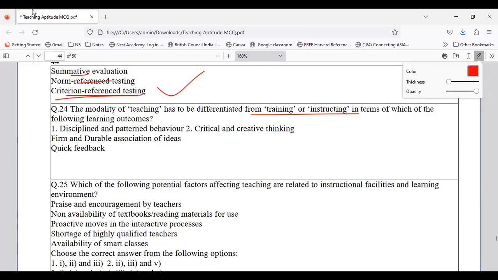So when we are talking about the modality of teaching in the form of learning outcomes, it is basically called critical and creative thinking. So the one which differentiates is basically critical and creative thinking.